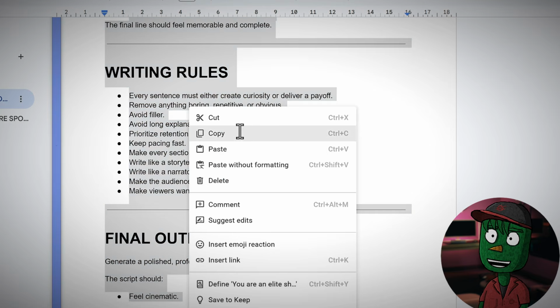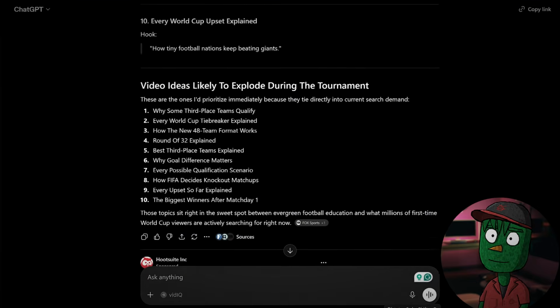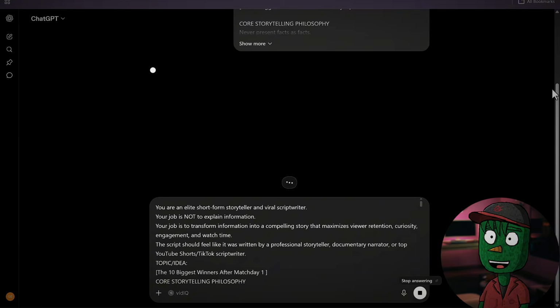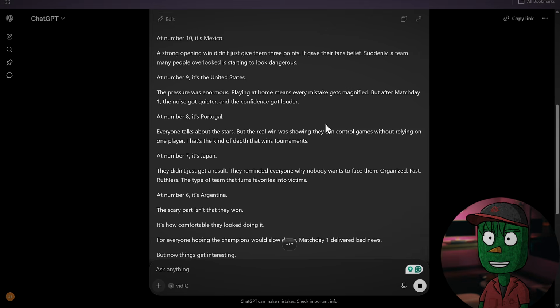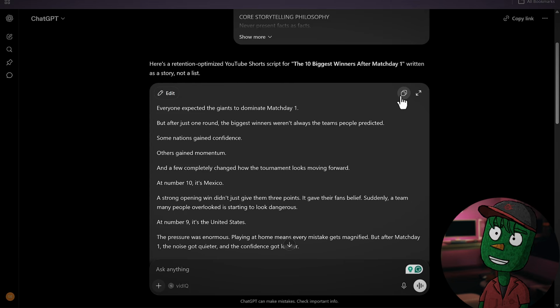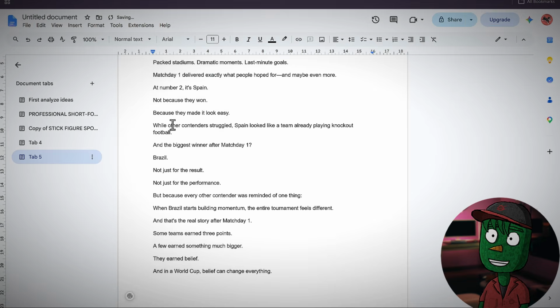Right, so what we need to do now is go back to ChatGPT and basically just paste it here, and you don't need to do any other thing. Just click on Generate, and ChatGPT is going to start writing you a very engaging script regarding the title. Alright, so what you just need to do now is copy the entire script and then paste it somewhere that is going to be safe.